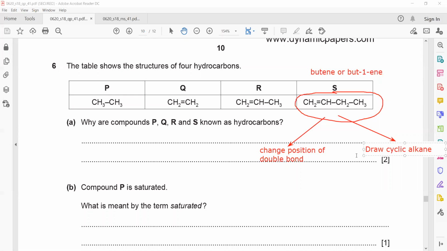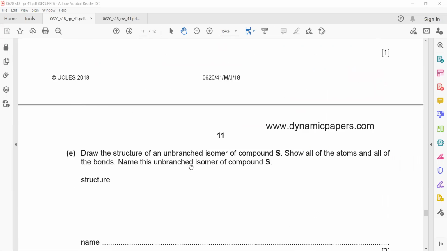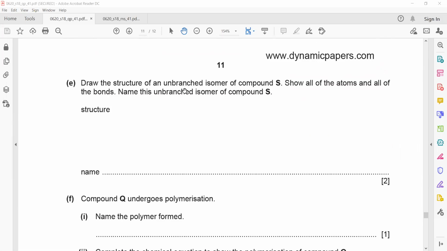So just draw butene, or you can also draw a cyclic butane. If I draw, we have to show all the atoms and all the bonds. So 4 carbon atoms, the second and third will have 1 hydrogen each, and the first and fourth will have 3 hydrogen each. And what is the name of this compound? It is butene.